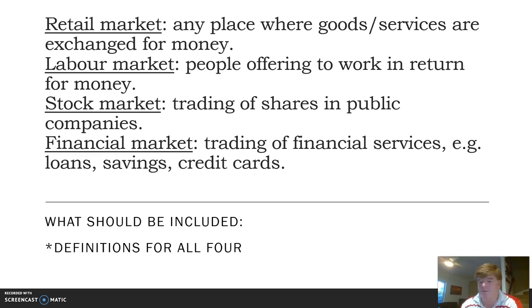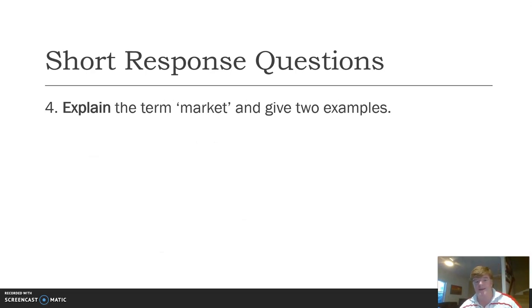A lot of those businesses at North Lakes, for example, Woolworths, are listed on the stock market where you can trade shares or part ownership of these companies. And you'll also see up there at Westfield a bunch of banks, the financial markets, which allow you to trade financial services, for example, loans, maybe getting a mortgage for a house, savings, or a credit card. So they're the 4 types of market, and maybe you can put together an image from Westfield North Lakes to help you remember.